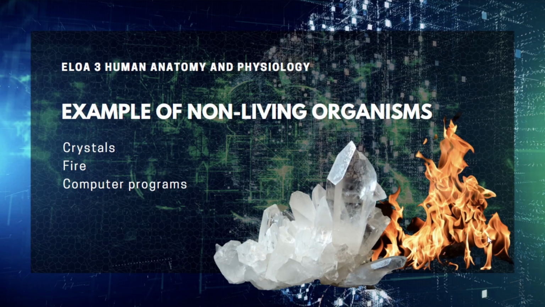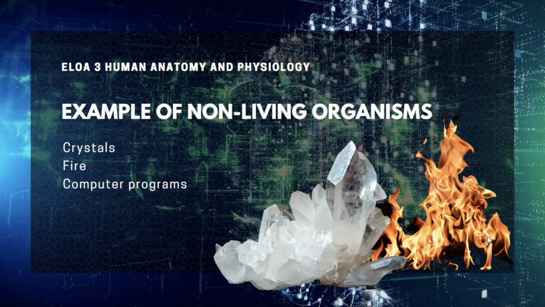Fire is a chemical reaction that converts fuel into heat, light, and other forms of energy, and it is able to grow, right? The fire grows and spreads in response to changes in its environment. So that is its response to changes in its stimuli, wherein depending on the availability of oxygen, it will grow or it will die down. But it is not composed of cells, and it does not have any ability to carry out metabolism, and it does not reproduce.